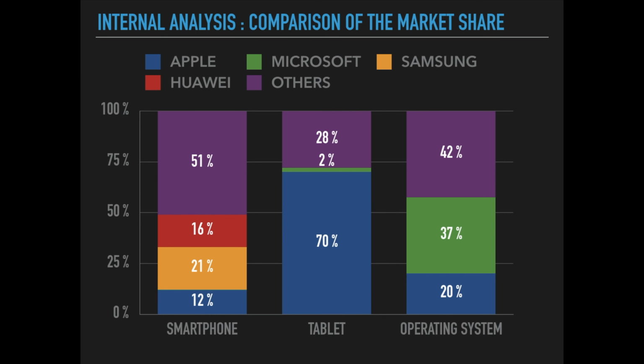As we can see, Apple is present on the three markets and leads by far the tablet one. The difference with Microsoft is that it's barely present on the other markets and mainly focused on the operating system one, as it is its core business. Apple is clearly facing hard competition in the smartphone market, while Microsoft tries to keep its leader place on the market of operating systems.